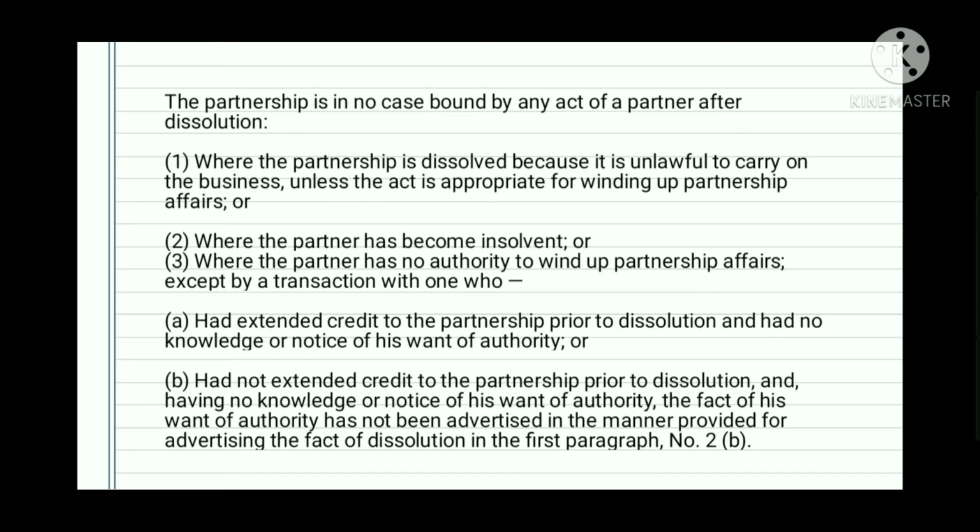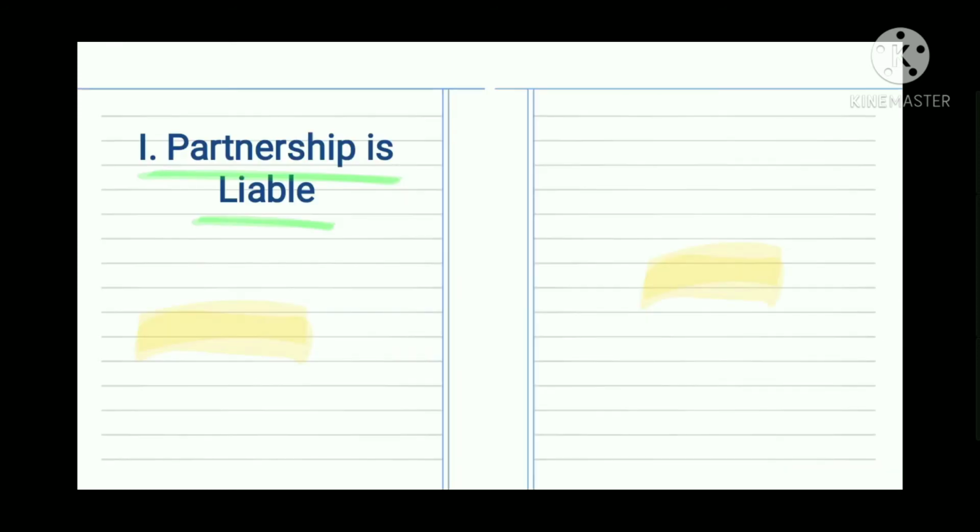Next is where the partner has authority to wind up partnership affairs except by a transaction with the one who had extended credit to the partnership prior to dissolution and had no knowledge or notice of his want of authority, or had not extended credit to the partnership prior to dissolution and having no knowledge or notice of his want of authority. The fact of his want of authority has not been advertised in a manner provided for advertising the fact of dissolution in the first paragraph, number 2. Partnership is liable.